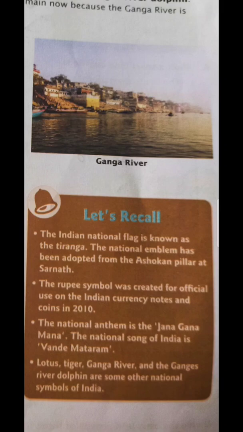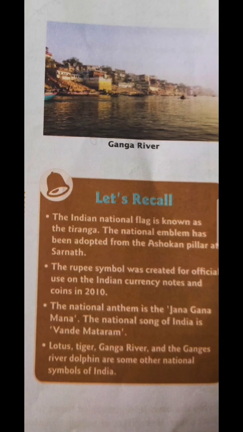Moving further, we came to know about our national emblem, and after that the rupee symbol. Further we came to know about the national song and national anthem. The national anthem is Jana Gana Mana and the national song is Vande Mataram. And further we came to know about the lotus, peacock, tiger, Ganga and river dolphin. So this is all about your chapter.